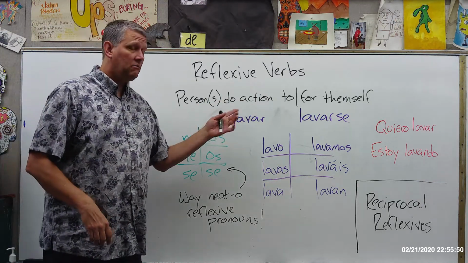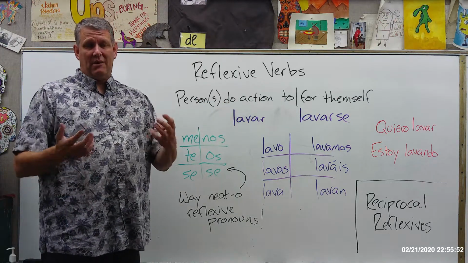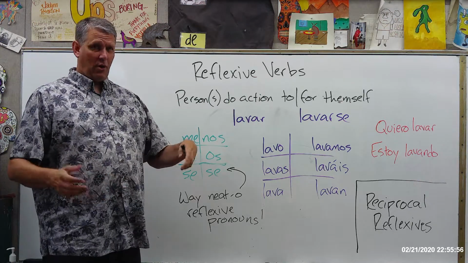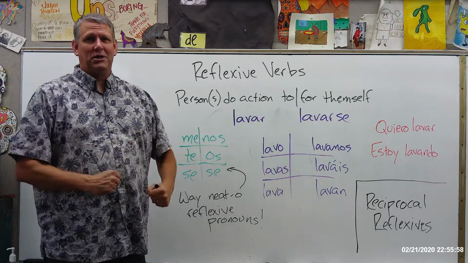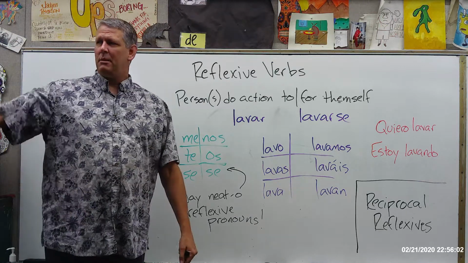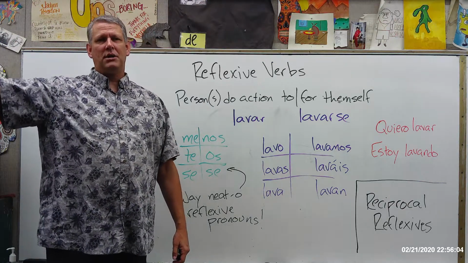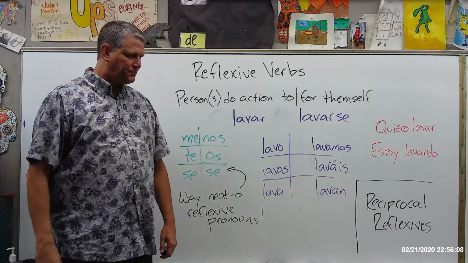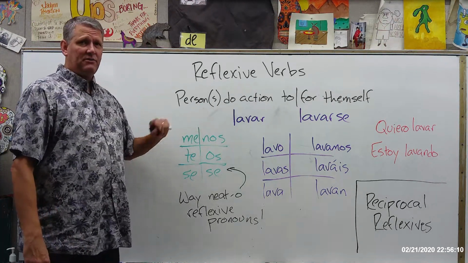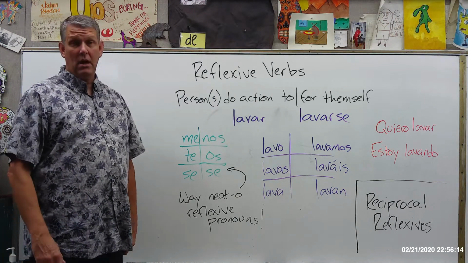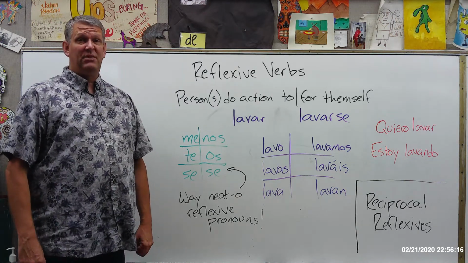Now this works in all the different forms. If I'm washing my hands, that makes it a reflexive verb. If there are a whole bunch of us and we're all washing our hands because we love doing that, that's a reflexive verb. If you got a bunch of friends over there and they're washing their own hands, that's a reflexive verb. So, again, a reflexive verb is when a person is doing the action to or for themselves. Or in the case of plural people, themselves.